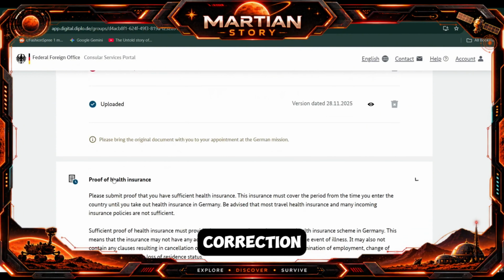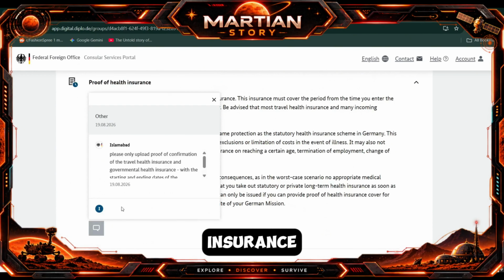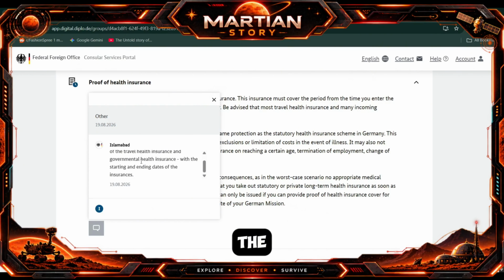The second correction I had was in proof of health insurance. The correction says: please only upload proof of confirmation of travel health and governmental health insurance with the starting and ending dates of the insurance. I already uploaded a document, and in that document I have a Fintiba blocked account, and with Fintiba I have Barmer health insurance. In short, Barmer doesn't provide the start and end date. There is no mention of the start and end date when the document is downloaded from the Fintiba portal.